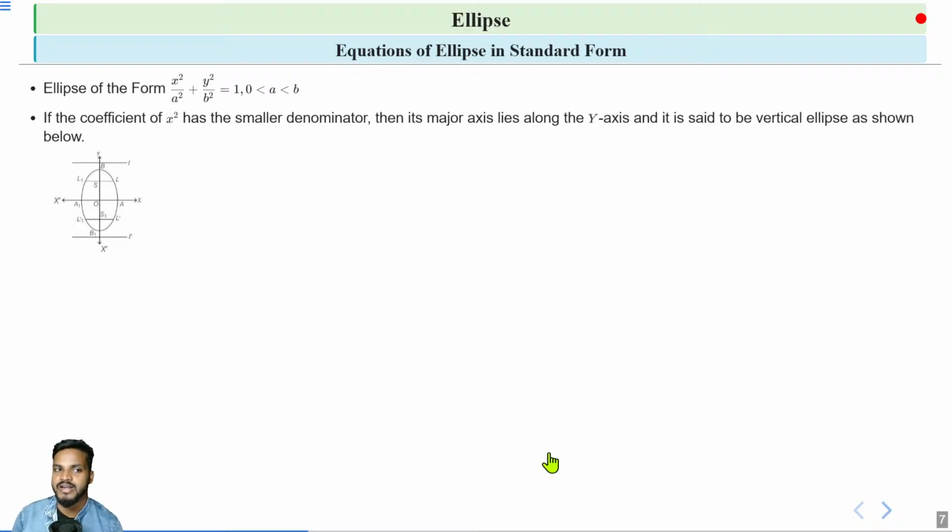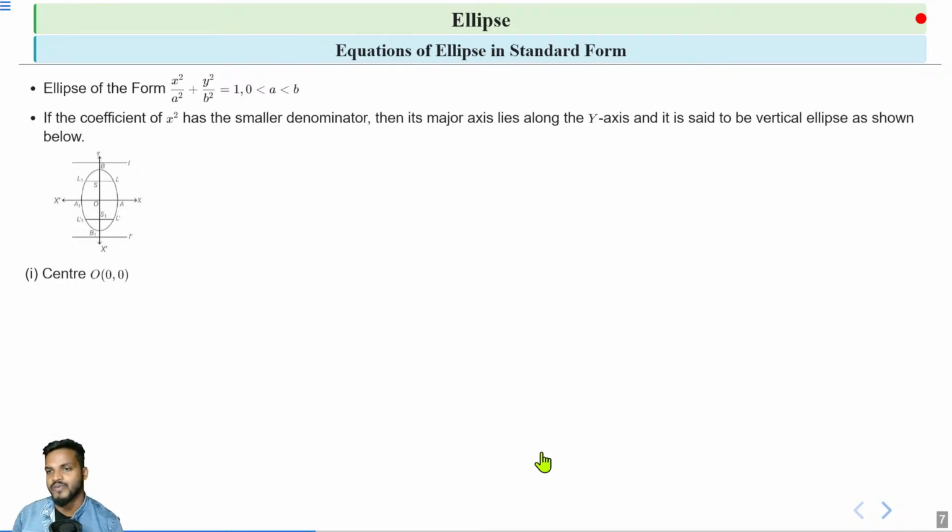This type of ellipse is called a vertical ellipse. So an ellipse of the form x square by a square plus y square by b square is equal to 1 is called a vertical ellipse if a is less than b. That means the coefficient of x square has a smaller denominator than the coefficient of y square. So this is the picture of a vertical ellipse.